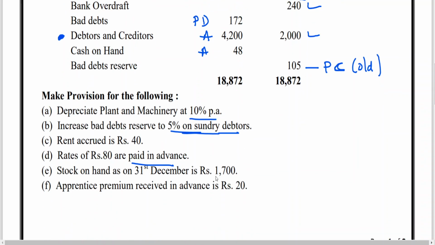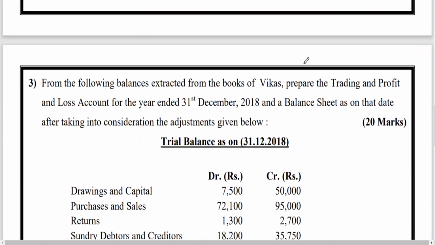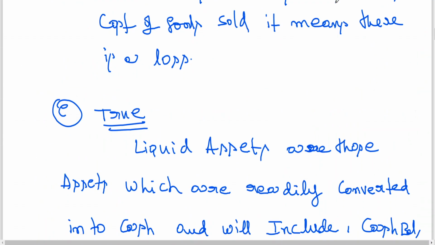Closing stock on 31st December. You know the effect: trading account, credit side, and balance sheet, asset side. Apprenticeship premium received in advance is nothing but income received in advance. It is to be deducted from the concerned income and then shown on balance sheet, liabilities side. Clear to all of you? So we work out this problem here.